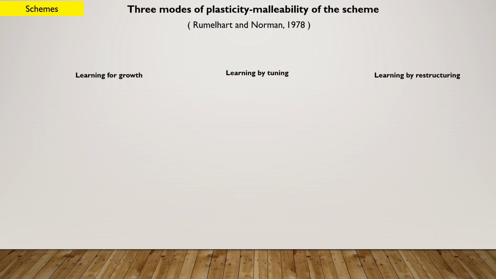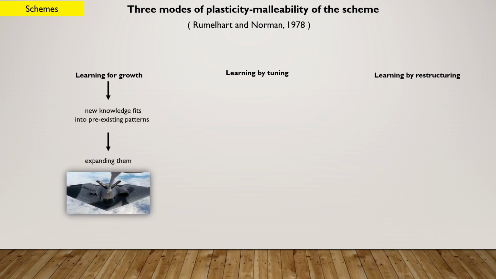Researchers who have studied the issue have defined 3 types of malleability, or plasticity, each of which is linked to a specific learning modality: growth learning, fine-tuning learning, and restructuring learning. The first occurs when new knowledge fits into existing schemas and expands them. For example, my airplane schema expands when I learn how to start the device that military fighter bombers have to be refueled in flight.